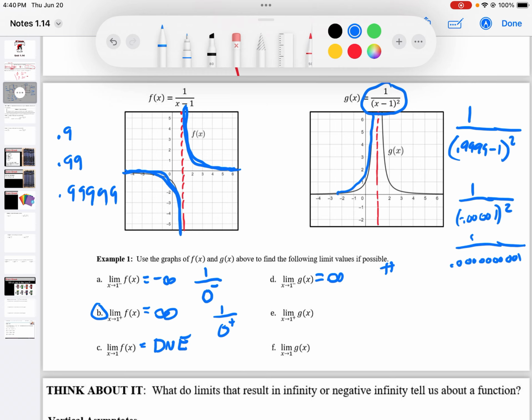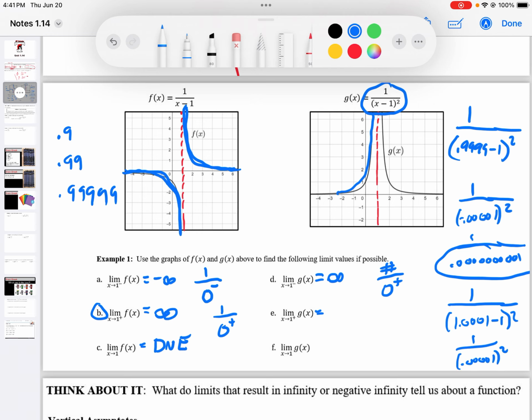So we're going to say this is equal to infinity. And I can see that from the left, it's going up to infinity. But that's that idea of a number over 0 from the right, so 1 over a positive 0. That's positive, right? All right, same thing over here. If I plugged in a number just bigger than 1, so a number on the right side of 1, like 1.0001 minus 1, that would be 0.0001 squared, which is still a positive infinity. So it's still a positive 0.